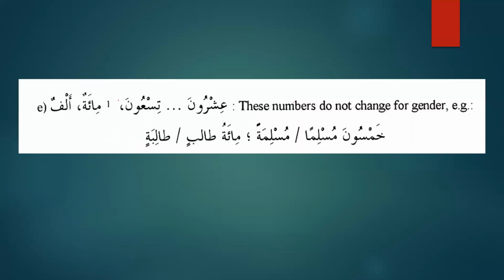Now we have decades. So this is group number 5, decades. What are decades? We have the tens, for example, 20, 30, 40, 50, up to 90. The numbers 20 to 90, that is 30, 40, 50, 60, 70, 80, and 90, are on the pattern of the masculine plural, on the sound of una. For example, we have Muslimuna, Mu'minuna. Similarly, we have Ishruna, Tis'una, and when it is Mansub and Majroor, it will be Ishrina and Tis'ina.